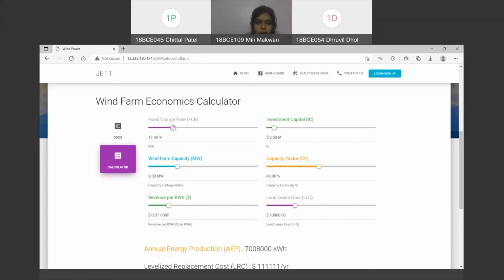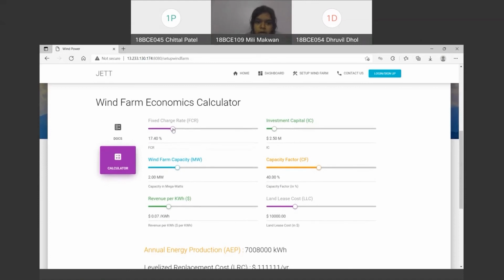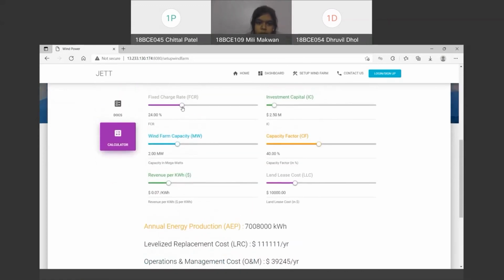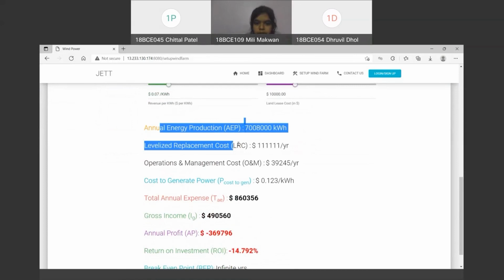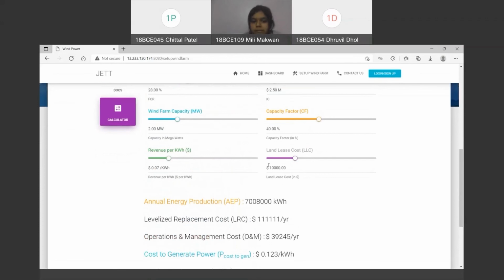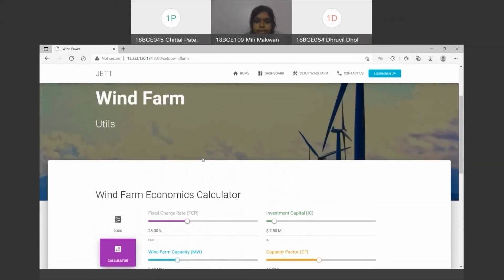So this is how these two are interconnected, which is the most important and significant part of this UI. Whatever values we set over here, the production, LCR, and all the values according to the economics will be generated for any wind farm according to the values we provide. So this is basically how one can set up any wind farm, guess the economy, and predict the results.